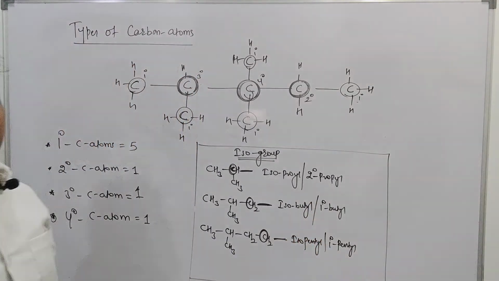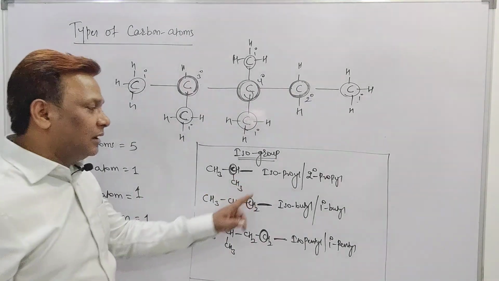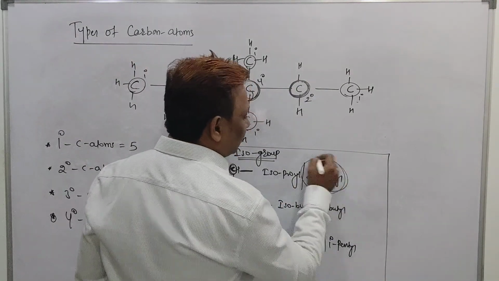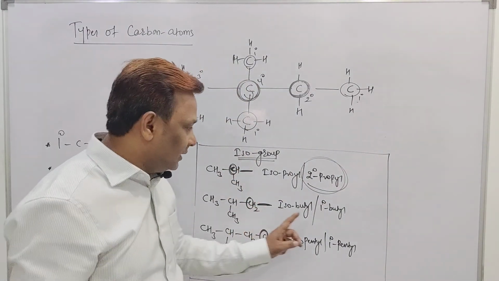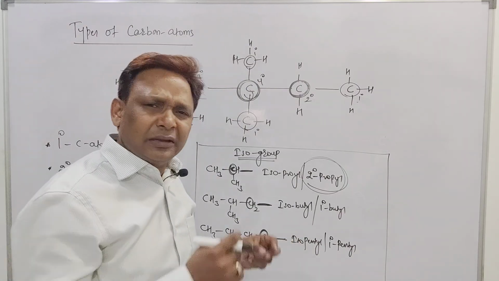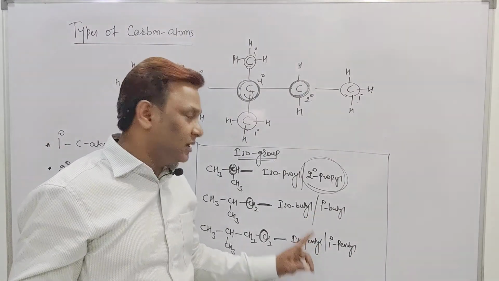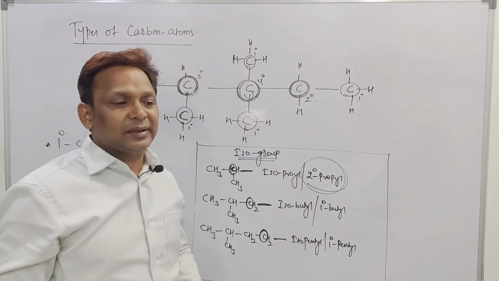So one point you remember, beta, all are the primary alkyl groups except isopropyl, which has a secondary group. All iso groups are primary groups, either isobutyl, isopentyl, isohexyl, isoheptyl, anything. They all are primary groups except isopropyl, which is a what? Secondary group. Is it clear, beta?